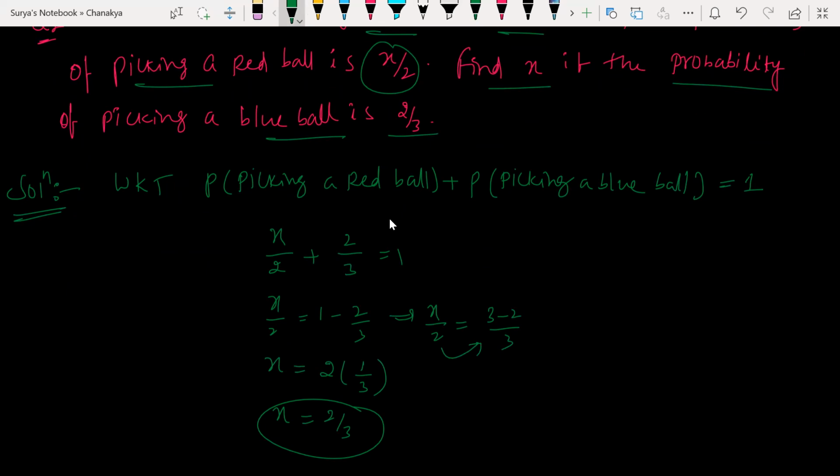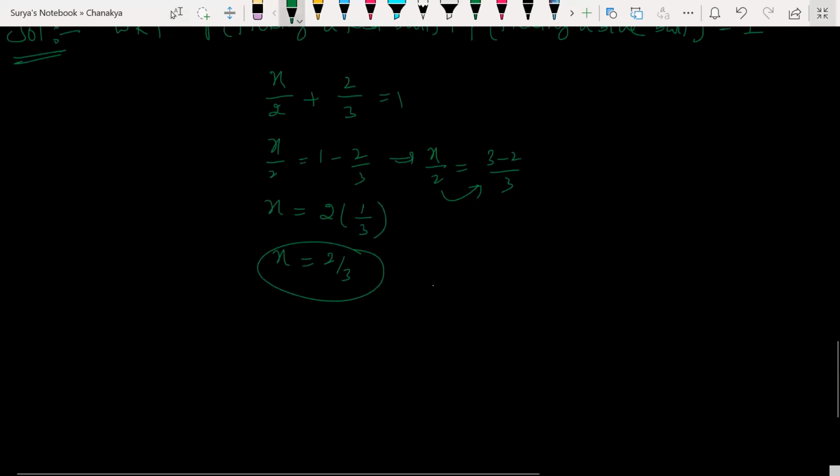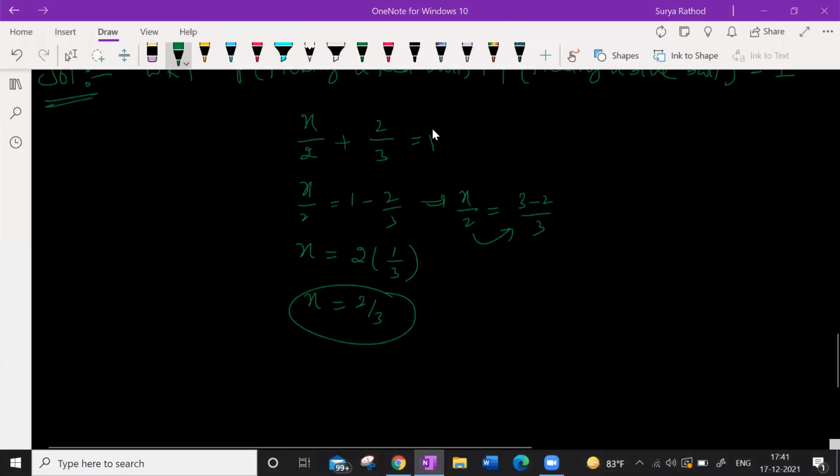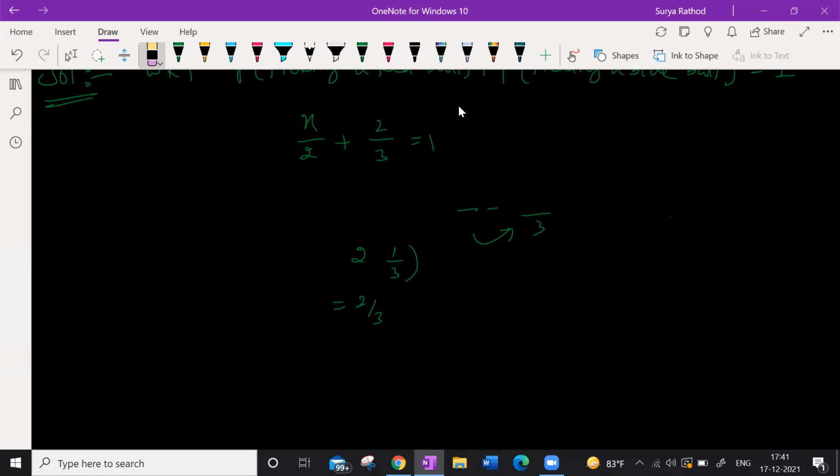Yes, sir, it's clear. Shall we go for the next one? Children, are you able to understand, every one of you? Sir, how is this possible? If we get one single denominator on the LHS, we are getting 4 by 3, sir. Instead, 4 by 6 is also 2 by 3 only, right? You did it by using LCM.